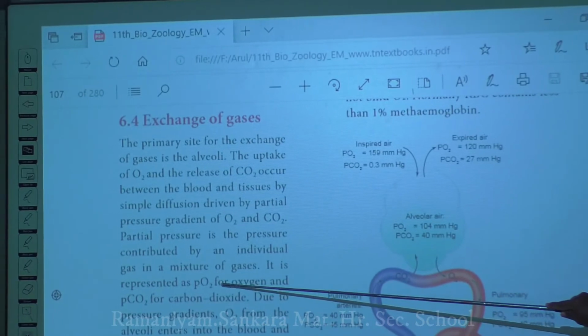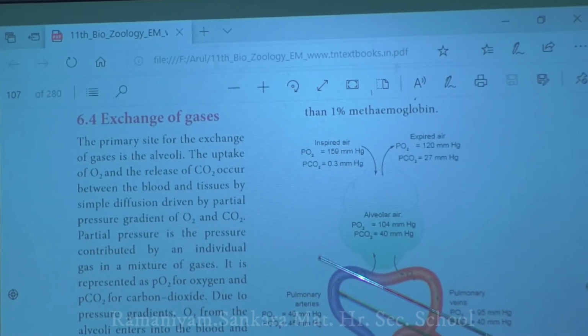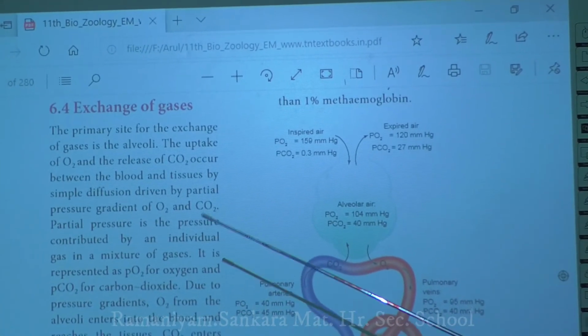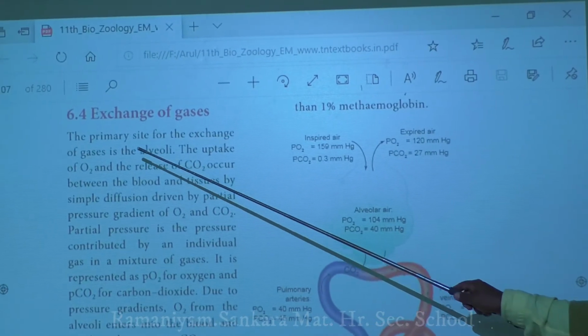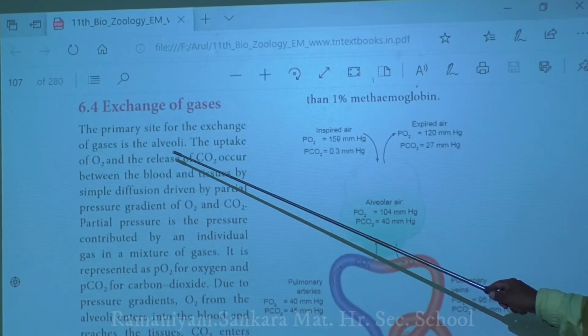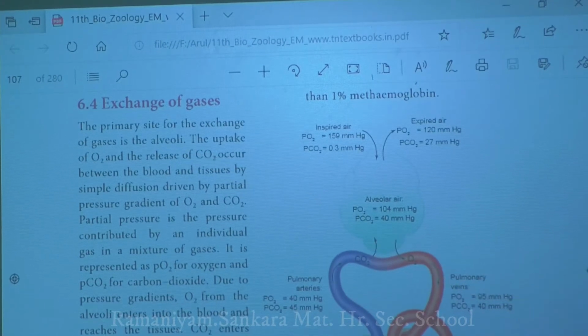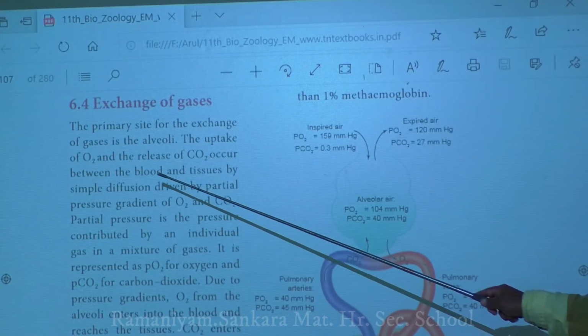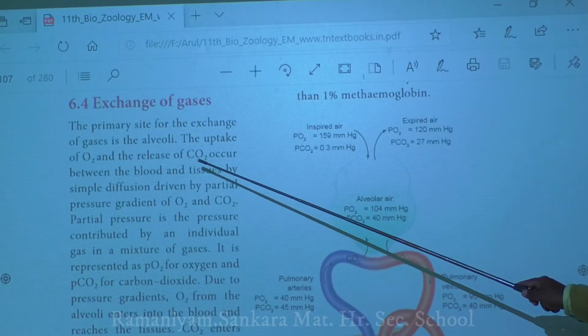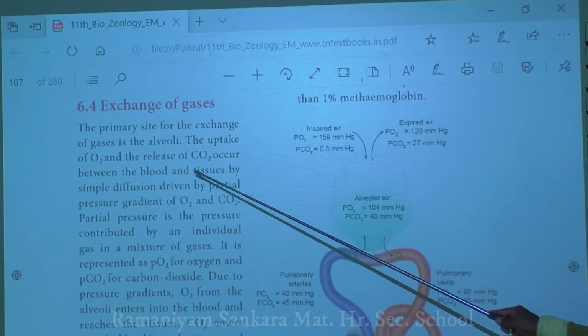So, when you come to the exchange of gases, the primary site for the exchange of gas is the alveoli. So, alveoli is the primary site for the exchange of gases. Okay. So, the uptake of oxygen and release of carbon dioxide usually occurs between the blood and the tissues.